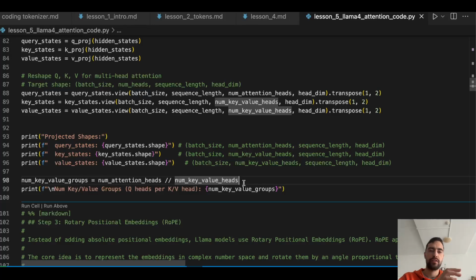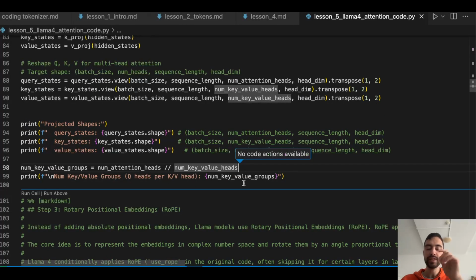So 4 query heads per 1 key value head. In the calculation, the way we will process it is we will still have 16 heads for the queries and 16 heads for the keys and values, but 4 of those will be the same. So we will just take one and multiply it with every one of the 4 different query heads.